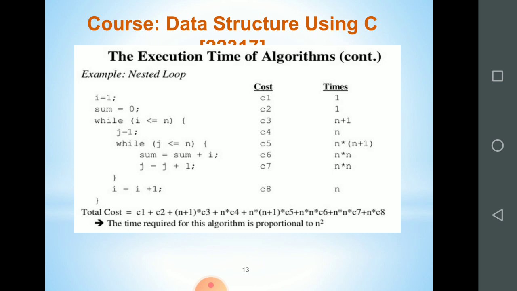Because this while j is less than equal to n is the inner loop, so it is inside the outer loop. So outer loop, all the statements in the outer loop will execute n number of times. So n multiplied by n plus 1 number of times the second loop statement will execute, and again all the statements inside the inner loop will execute n multiplied by n number of times.